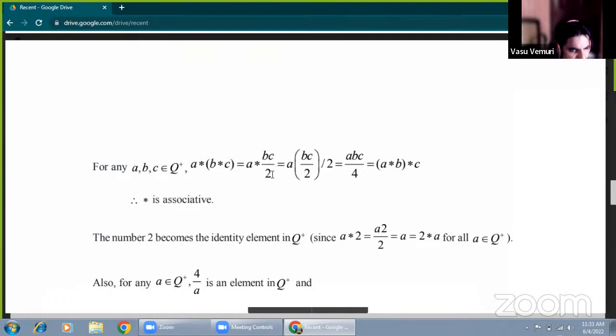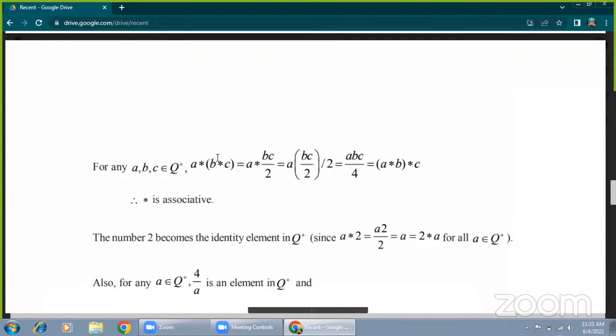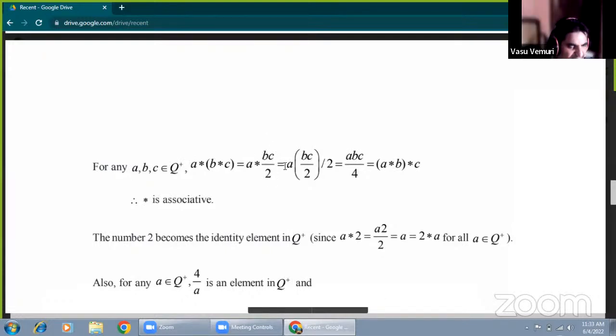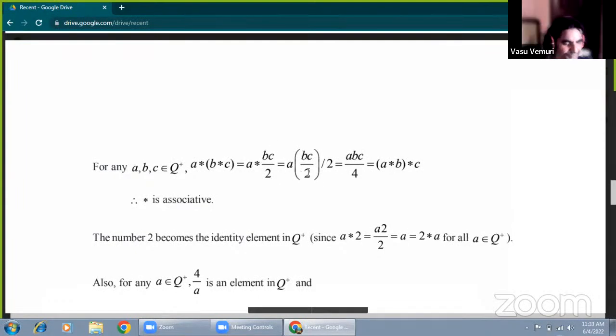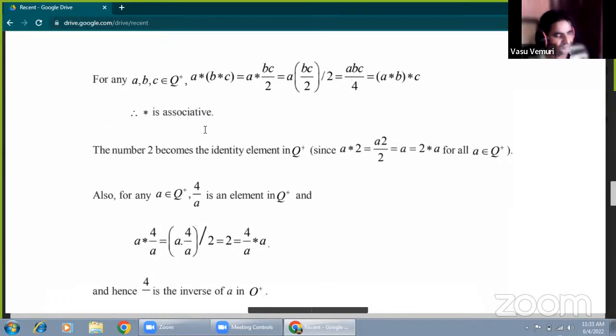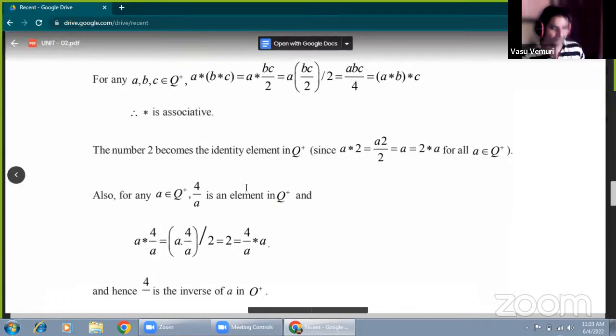Let BC by 2 be Y. A star Y means AY by 2; substituting Y, A times BC by 2, over 2, gives ABC by 4. ABC by 4 can also be written as (AB by 2) star C, and AB by 2 means A star B, so it is (A star B) star C. Therefore, star is associative.